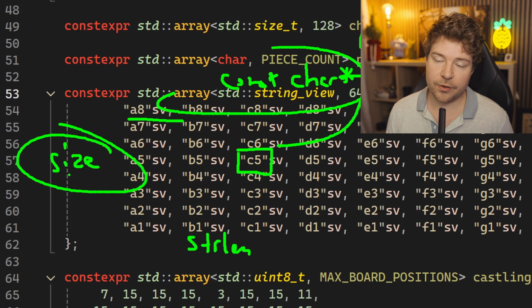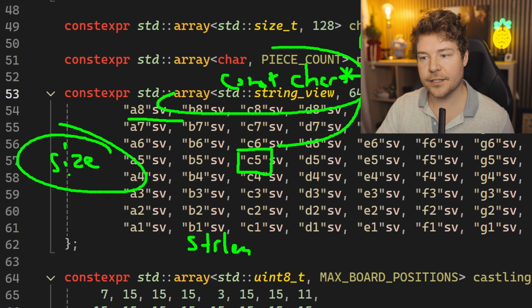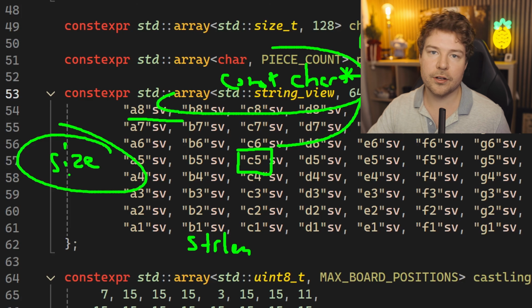Now, it also provides us with the whole C++ library's string manipulation functions, right? Because a lot of them take in string view as an argument, but obviously with const char pointer, you're basically forced to use the C style functions, which in general are less extensive.